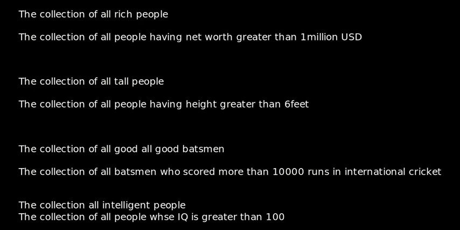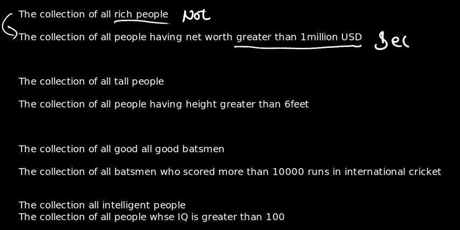Earlier we saw some collections which are not sets. For example, rich people is not a set. Is it possible to turn this collection into a set? Is the collection of all people having a net worth greater than $1 million US a set or not? In this case, we clearly mentioned the limit as net worth greater than $1 million US. We can differentiate these people from those who do not have $1 million US. So it is a set.